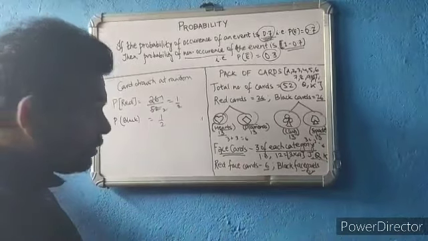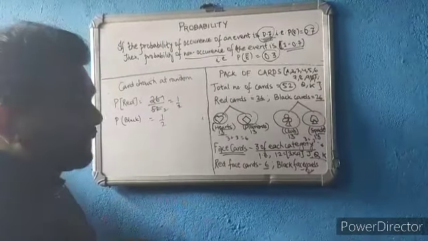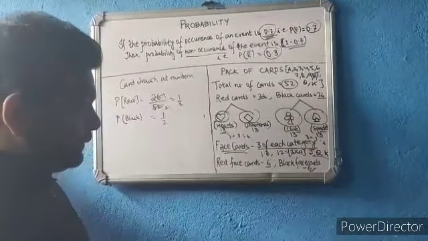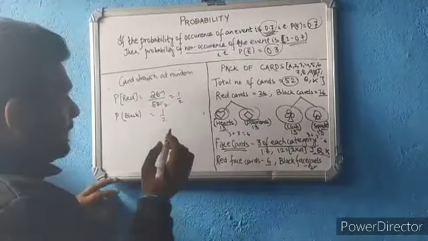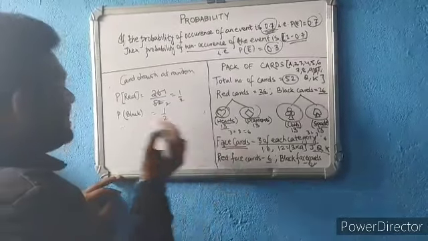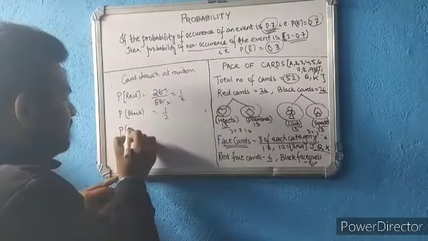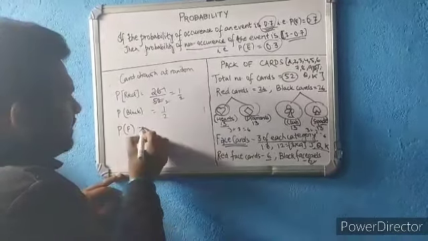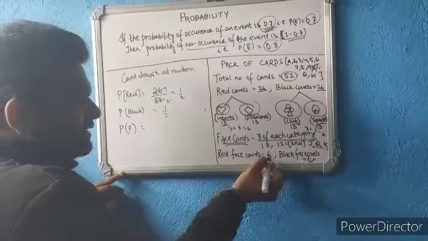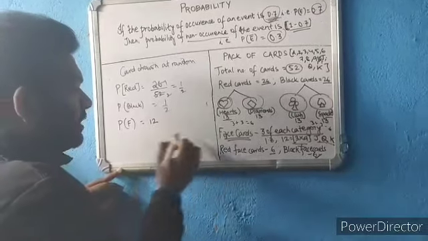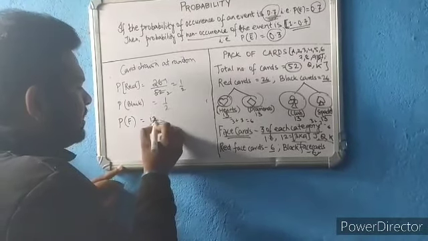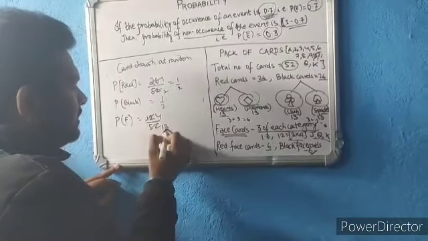So if I ask you, what is the probability, from a well shuffled deck of cards, if you draw a card at random, of getting a face card, for example? Probability of getting a face card. How many face cards are there? 6 plus 6, that is 12. 12 face cards are there. So 12 divided by the total number of cards, 52. So this will give you 3 by 13.